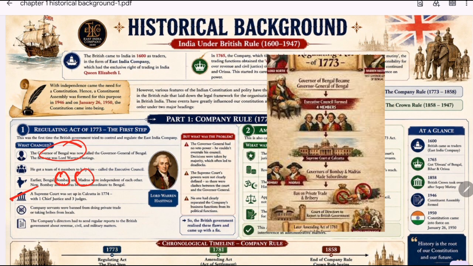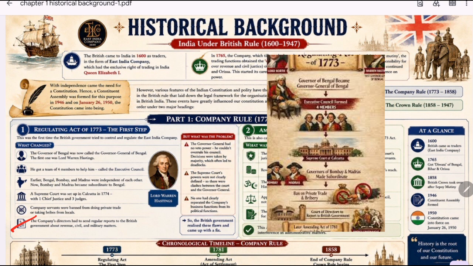that is the Supreme Court was established in Calcutta in 1774, the first Supreme Court of India, and it consists of one Chief Justice and three other judges. So its purpose was to ensure justice and enforce British laws. Okay, this was the beginning of a formal judicial system under British rule. And next point.